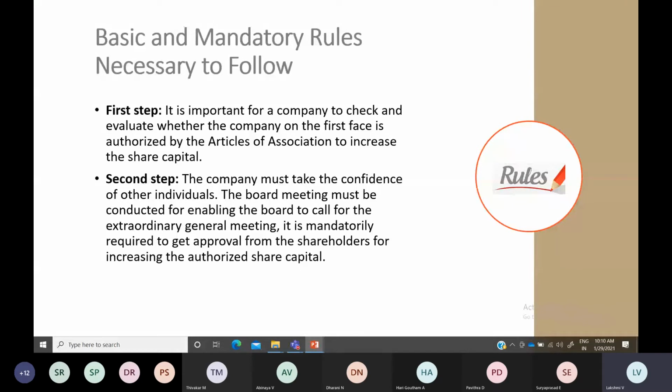Like this, if you want to change your articles of association or alter your share capital, first you must conduct a board meeting for that, and then you have to call for an extraordinary general meeting. Extraordinary general meeting means other than usual. The annual general meeting is usually conducted after every 12 months, or it can be done within 15 months. But the extraordinary general meeting is for matters you cannot postpone till the next annual general meeting. The decision has to be made immediately, so under unavoidable circumstances an extraordinary general meeting will be conducted.